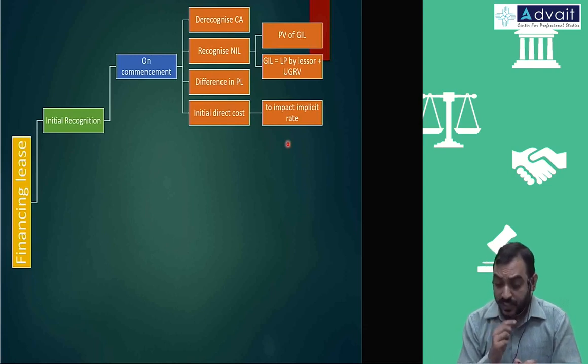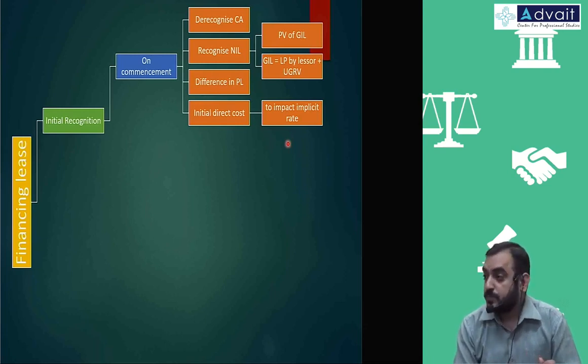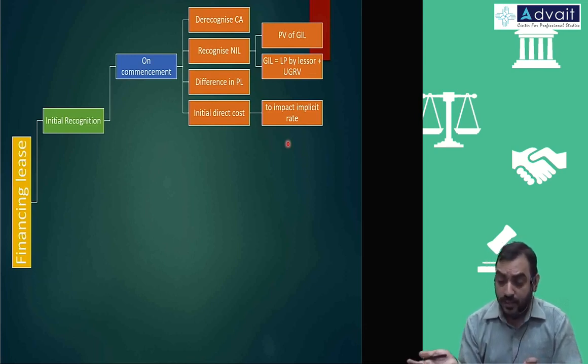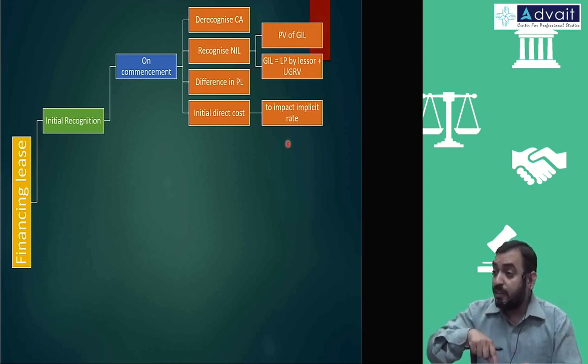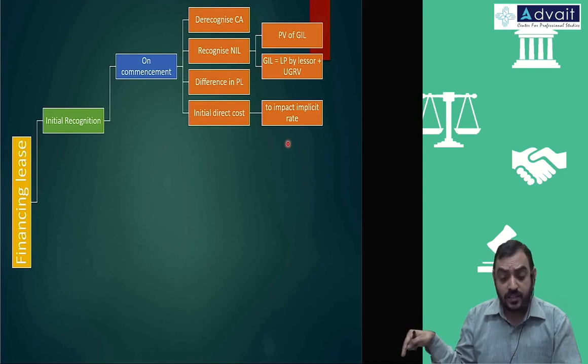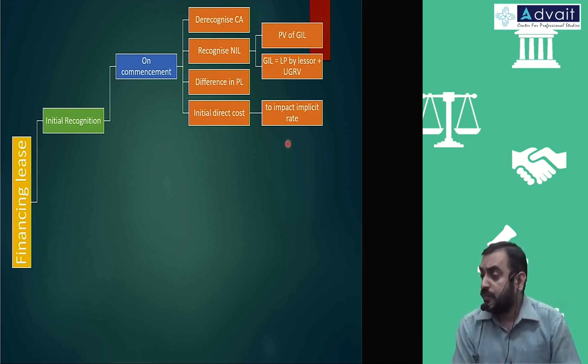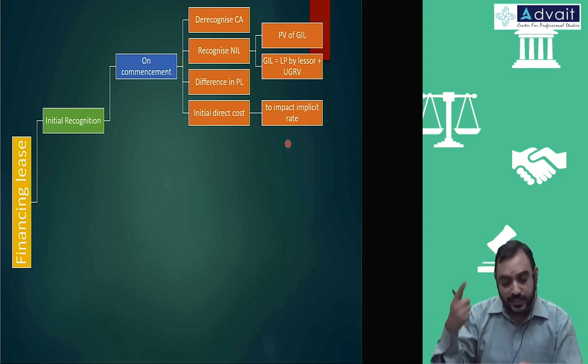If you remember financial instruments, when we had liabilities and issue expenses were there, flotation charges, issue expenses were not accounted separately, but the rate of interest is recomputed in such a way that ultimately the final amount comes to the face value amount. That is, the interest rate is recomputed.